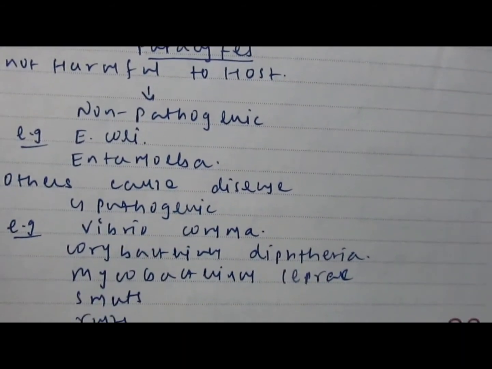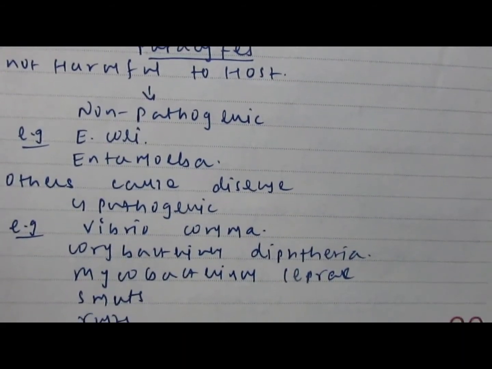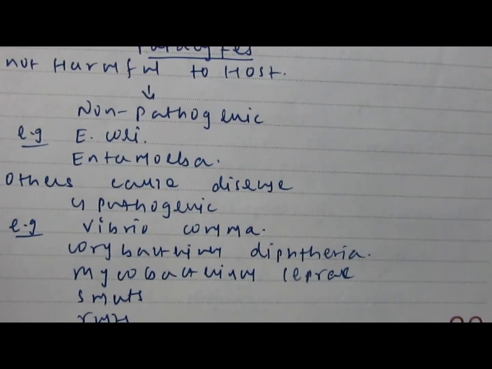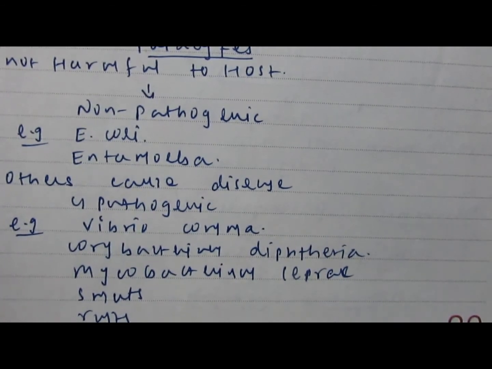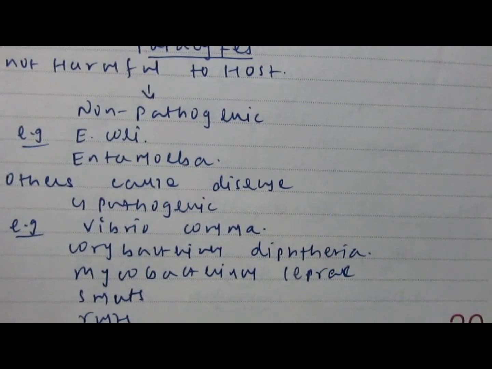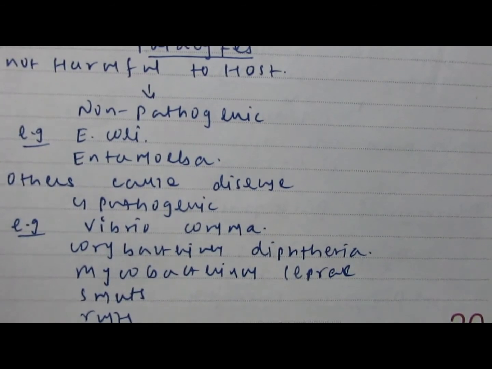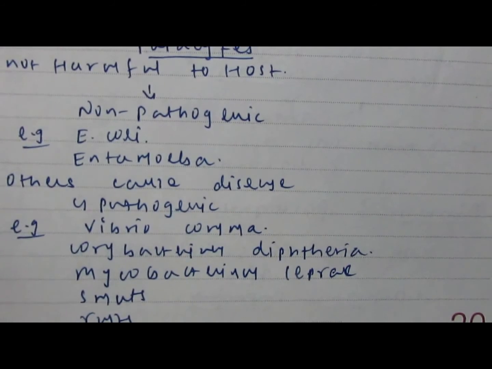Examples are Vibrio cholerae and Corynebacterium diphtheriae, which produce diphtheria toxins. Especially if the diphtheria toxins are found inside our body, then they will cause some defects in our ion channels, and due to this diphtheria will be detected.